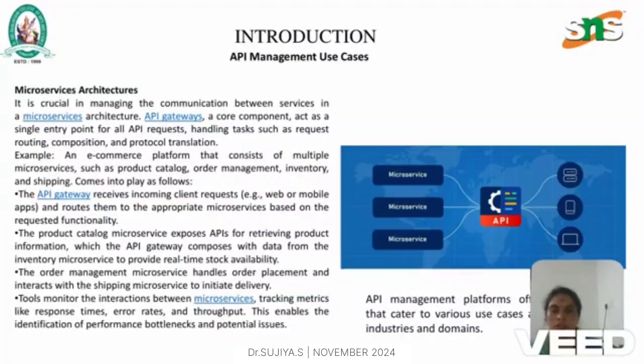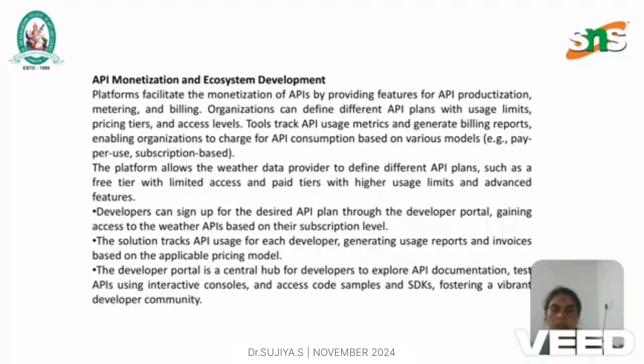Tools monitor the interactions between the microservices, tracking metrics like response time, error rates, and throughput. This enables the identification of performance bottlenecks and potential issues. API monetization and ecosystem development is done by providing features for API productization, metering, and billing. Organizations can define different API plans with usage limits, pricing tiers, and access levels. Tools track API usage metrics and generate billing reports, enabling organizations to charge for API consumption based on various models.